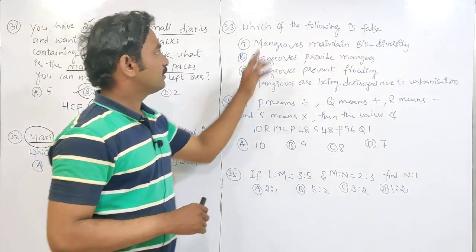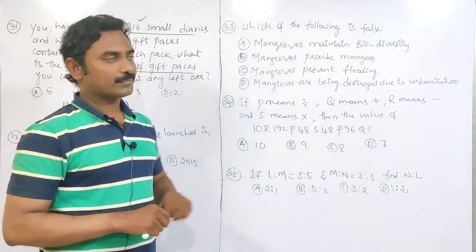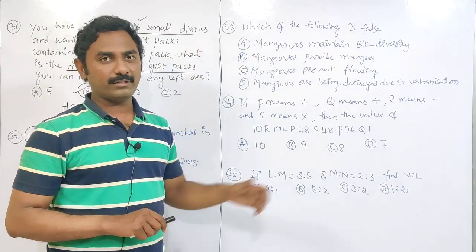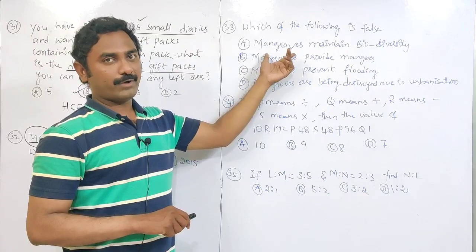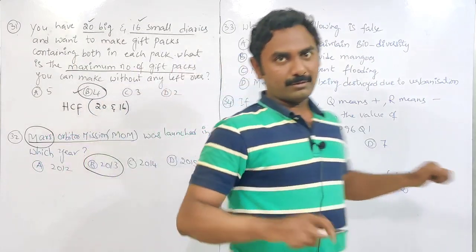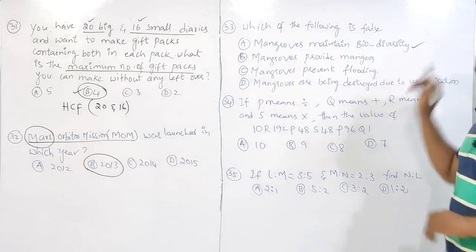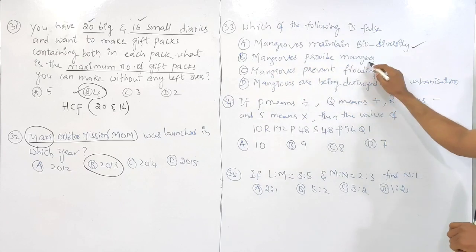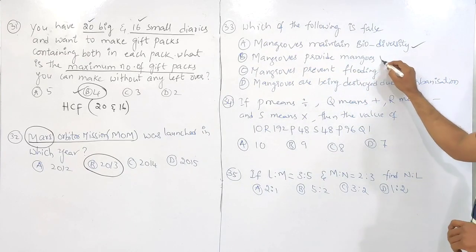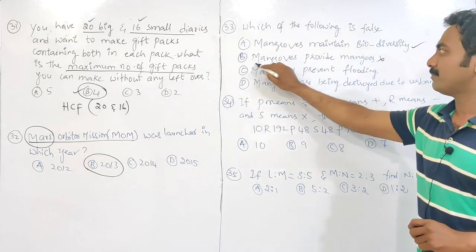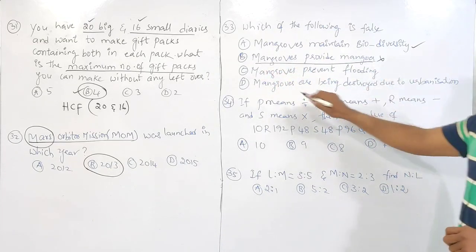The next question is, which of the following is false? Which among these is a false statement? Mangroves are a forest, we know that. Mangrove forests are famous. Mangroves maintain biodiversity, yes. Mangroves provide mangoes, no. Mango trees are not present in mangroves. There are shrubs and plants present in mangroves. So this is the wrong statement.